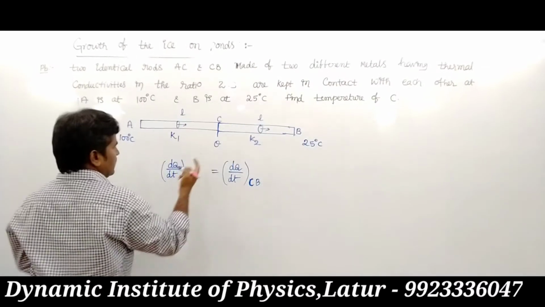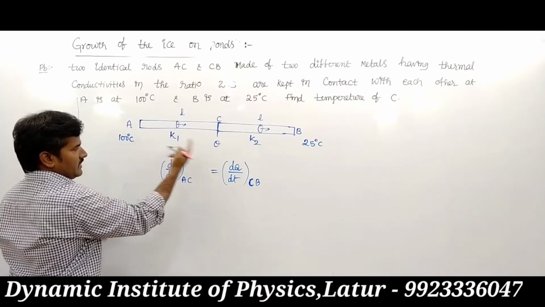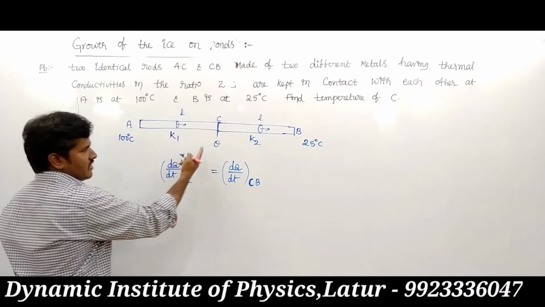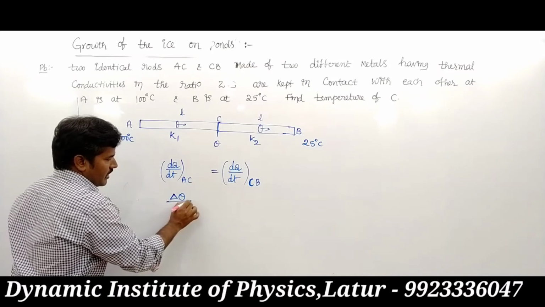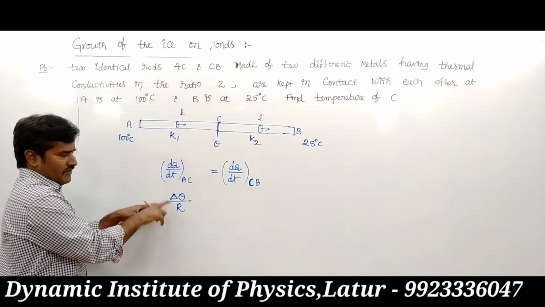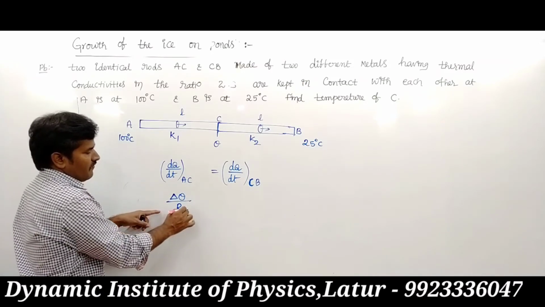Here we are using that heat current is delta theta upon R. This is potential difference by resistance, as in the first order.